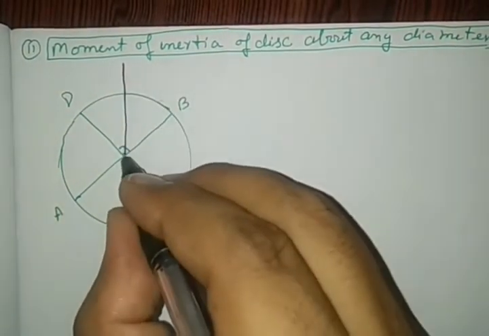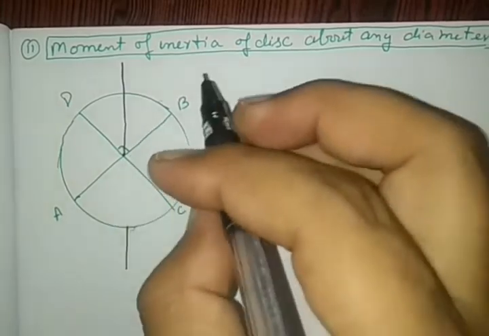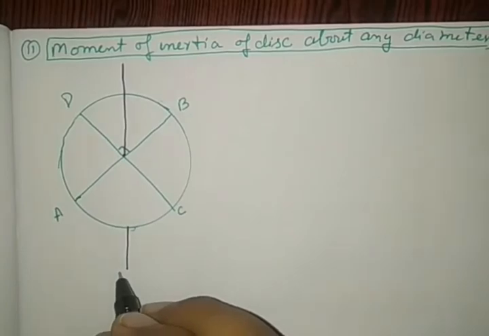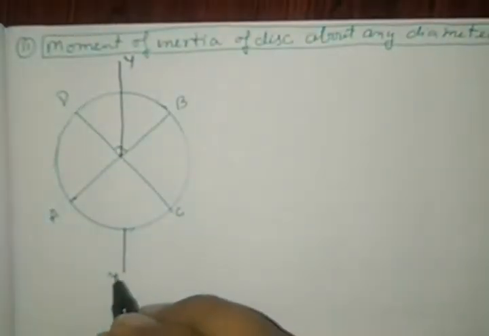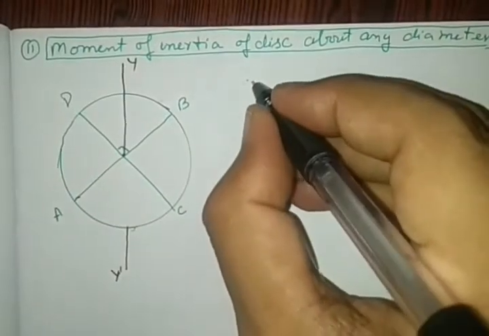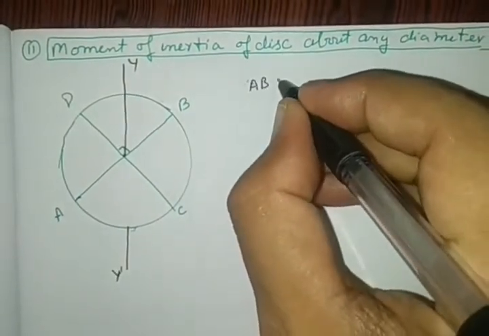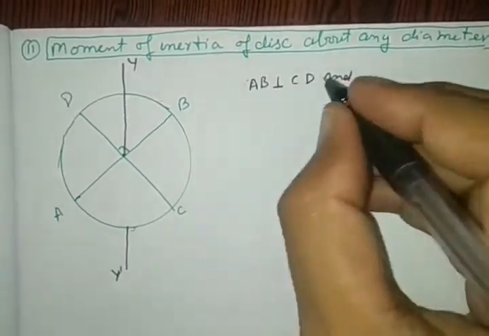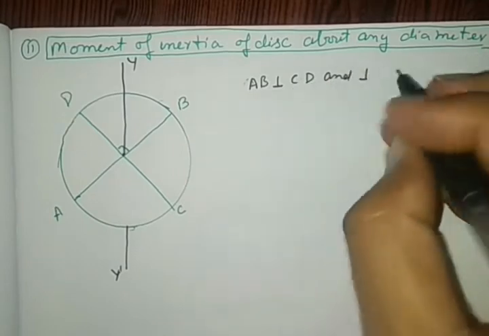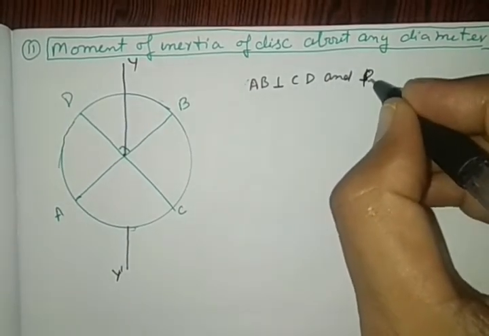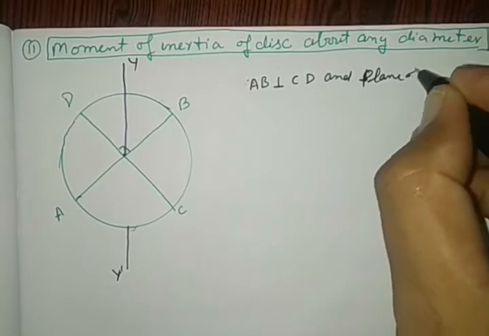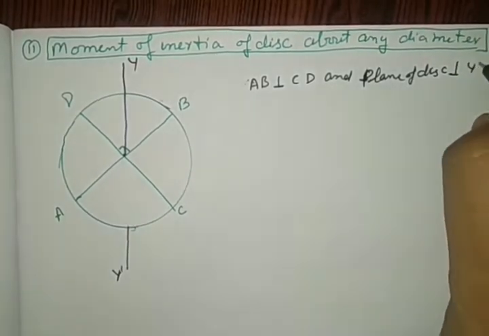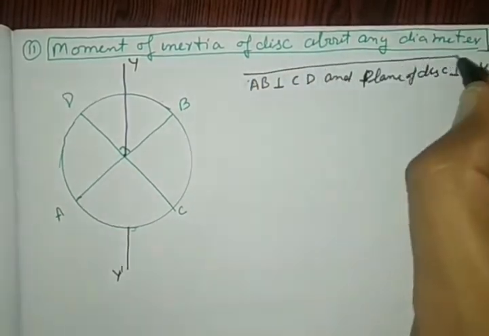Axis of rotation passes through the center of mass and is perpendicular to the plane. Let it be YY dash. So in the diagram, AB is perpendicular to CD, and this plane of the disc is perpendicular to YY dash. See this fact very carefully.